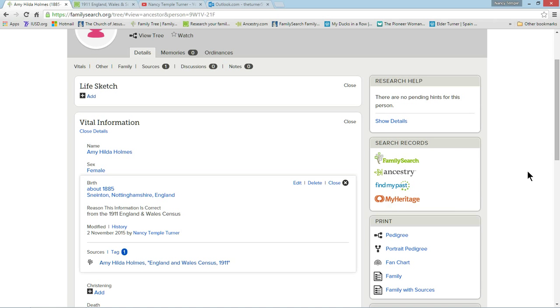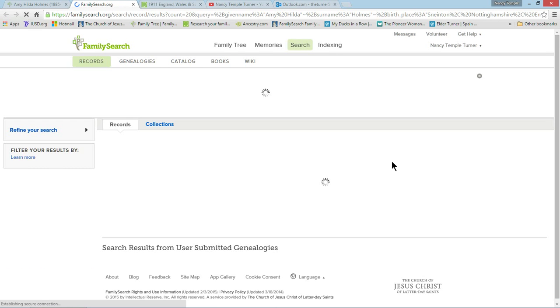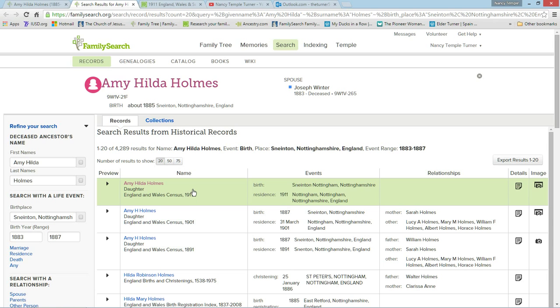Okay, so I have a little bit more information. Now that I've got this birth year in here and a birthplace, I'm going to go ahead and search one more time in FamilySearch. Now it's got a little bit more information. And let's see what we get. Okay, that census record showed up again here at the top.